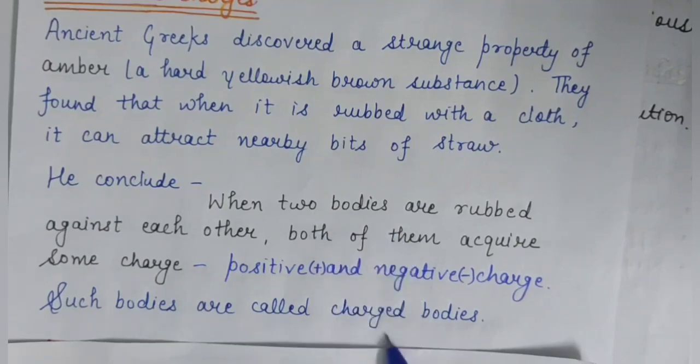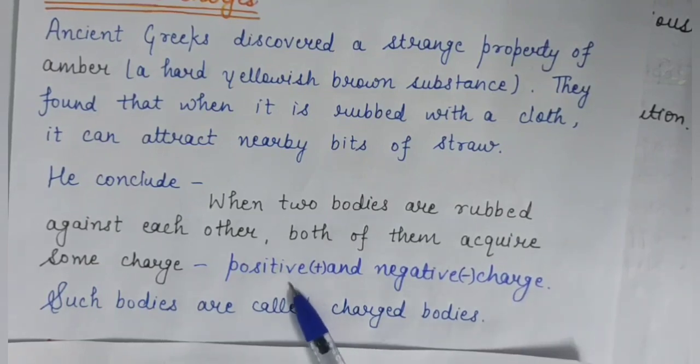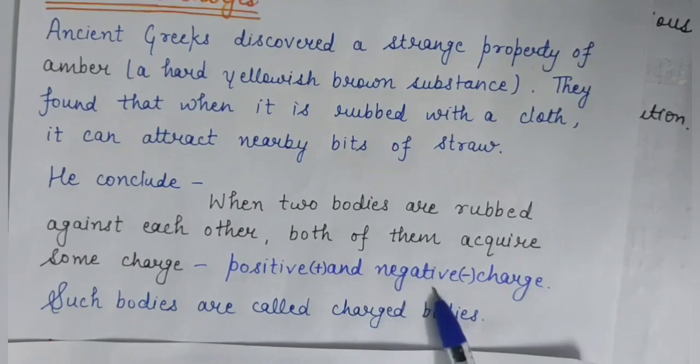So these bodies are called charged bodies. Okay. So in this way, we have learned that there are two types of charge. First is positive charge and second is negative charge. Okay, positive charge is represented by plus sign and negative charge is represented by the minus sign.